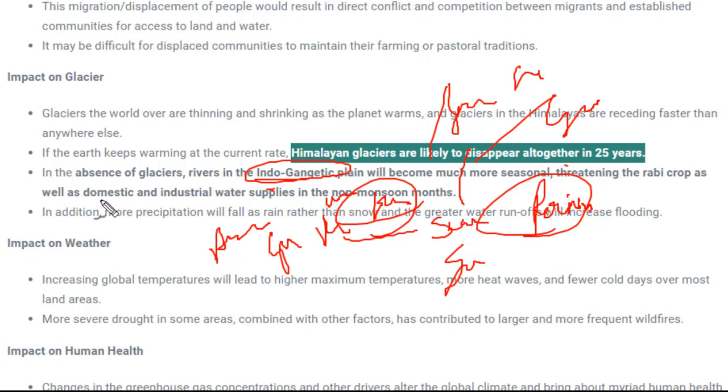Next is impact on weather. So how will weather change? As there would be change in precipitation, temperature will increase or decrease, pressure will change. So that will ultimately bring change in temperature also.